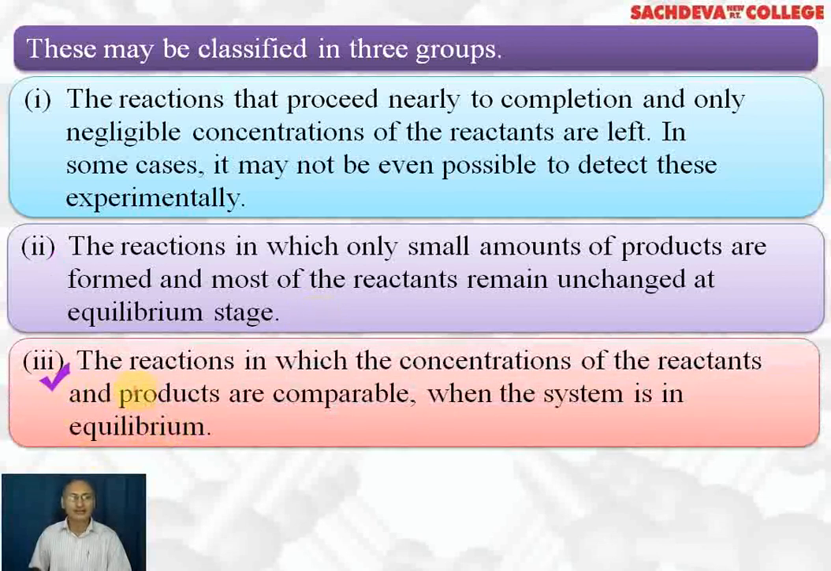The third type of reactions are those in which the concentrations of reactants and products are comparable, meaning they are not much different. Then we say that the system is in equilibrium. And here K will have a moderate value, close to 1.